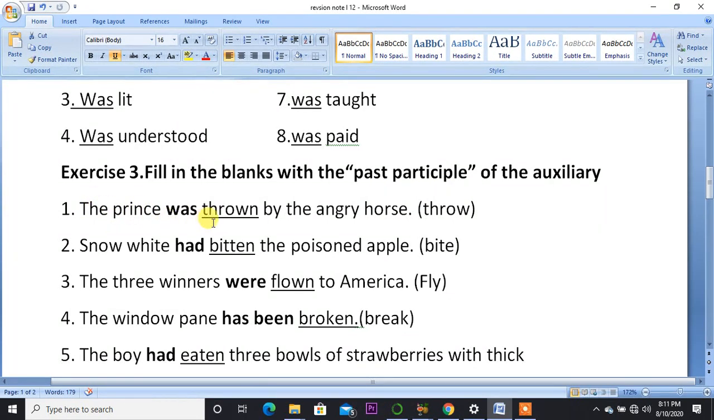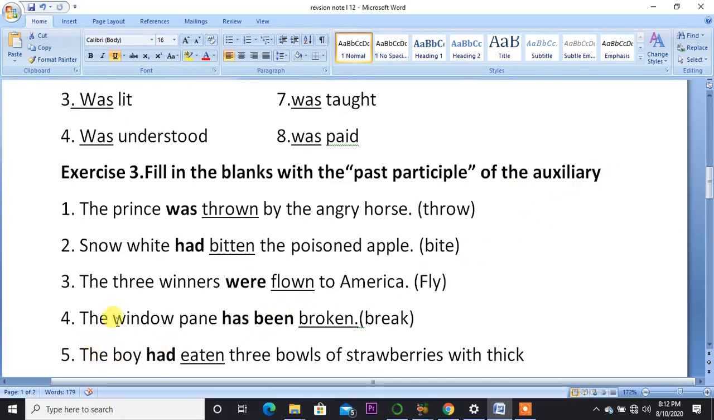The prince was thrown by the angry horse. Throw, it becomes past participle, thrown. The Snow White had bitten the poisoned apple. So bite will turn into bitten, the past participle, and auxiliary word is had. Now third one, the 3 winners were flown to America. So fly, it will be flown, and were is the auxiliary word or a helping verb.